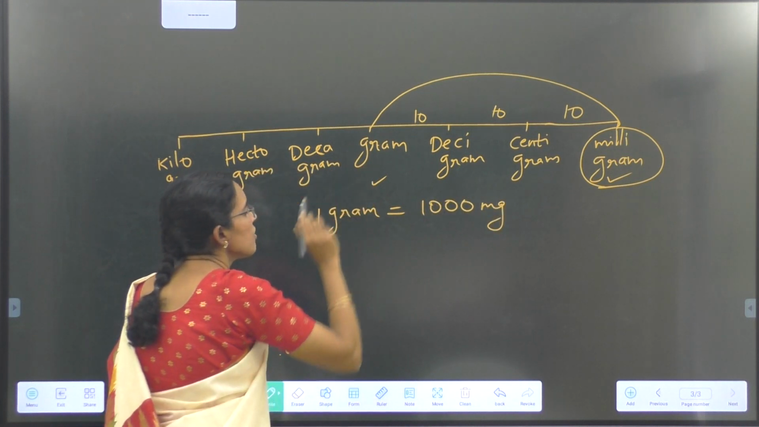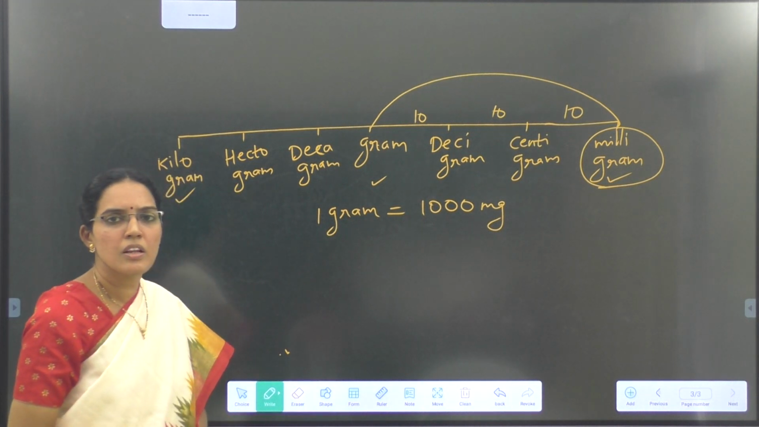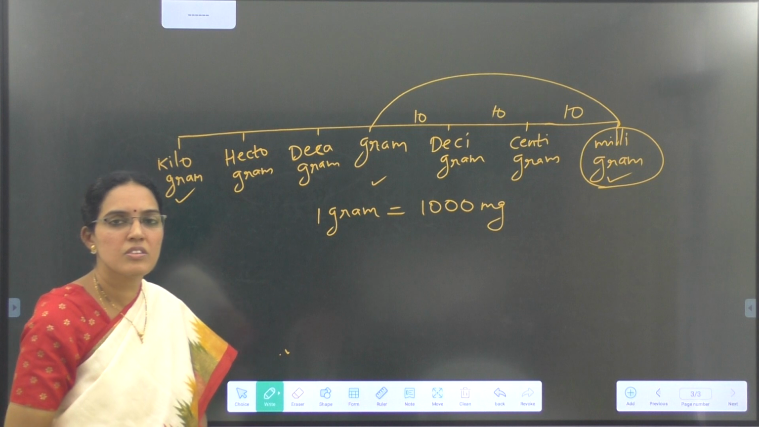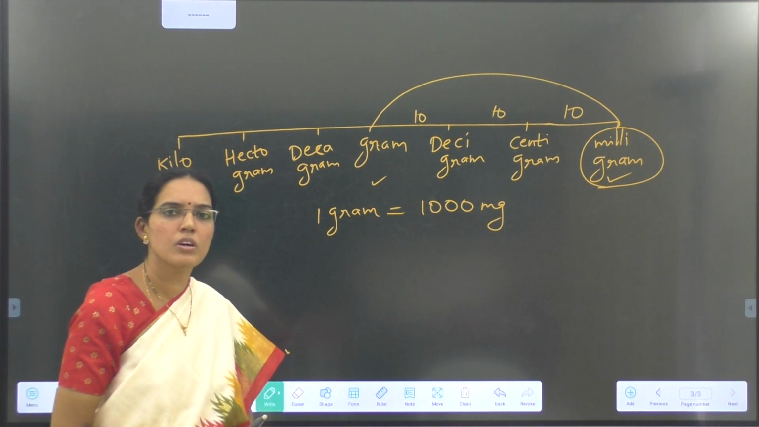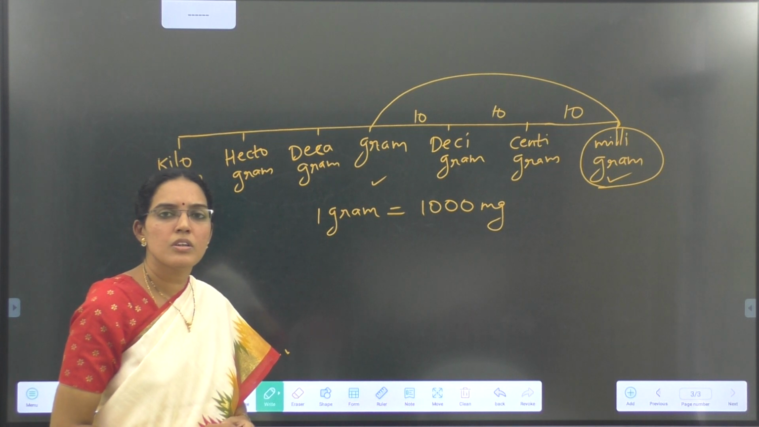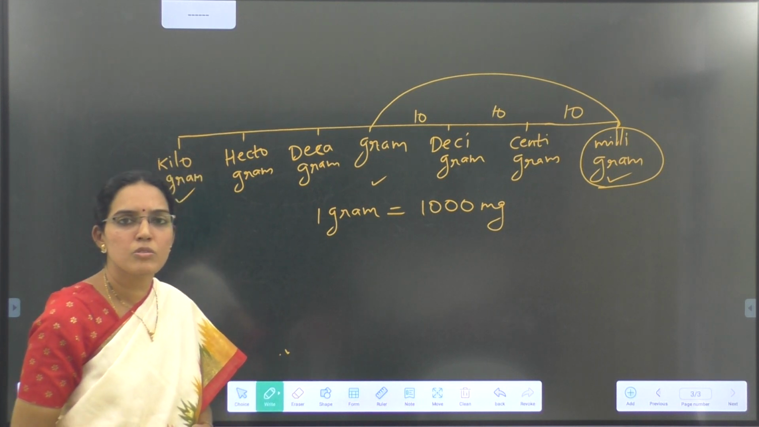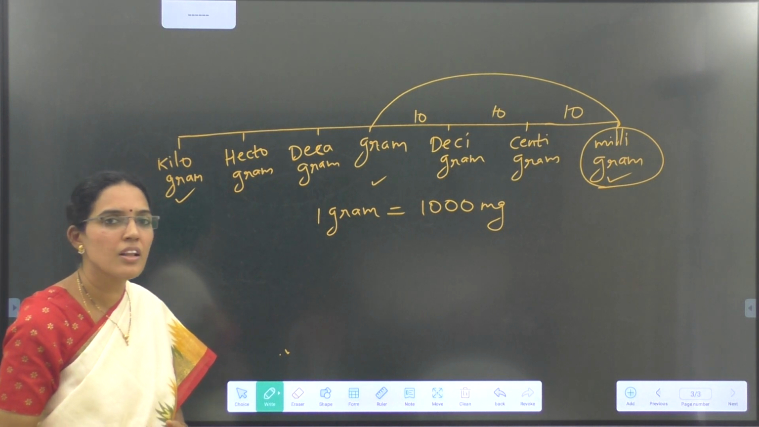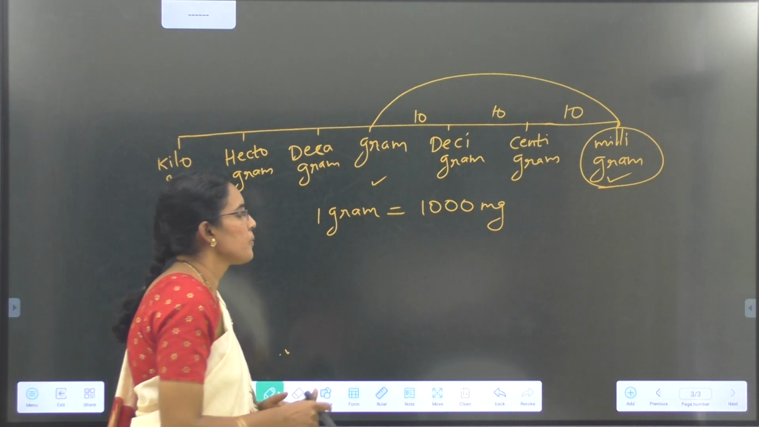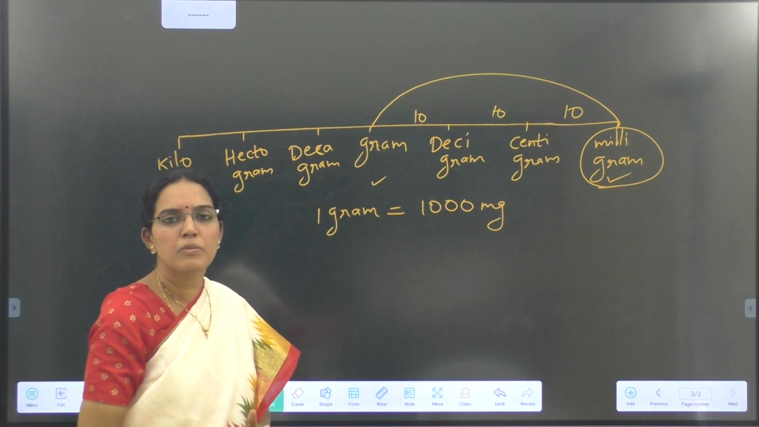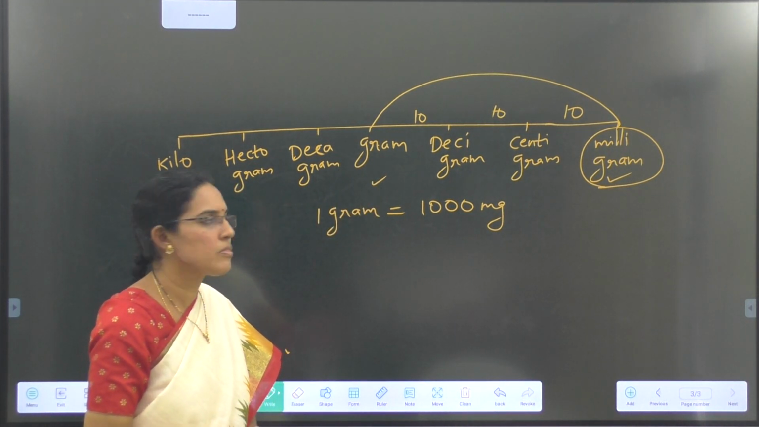Then where do we use grams in our daily life? We buy spices: chili powder, haldi, those are measured in grams only. And then next we buy soaps, toothpaste, paste, powders. All these are measured in grams. You can think of more items that we measure with grams.